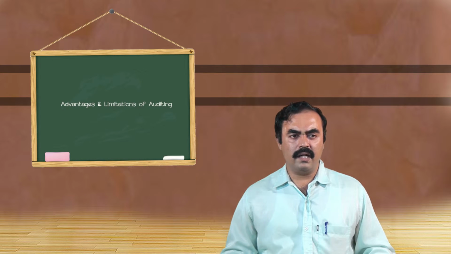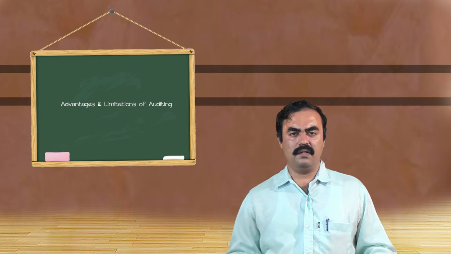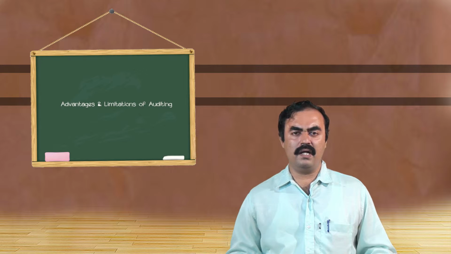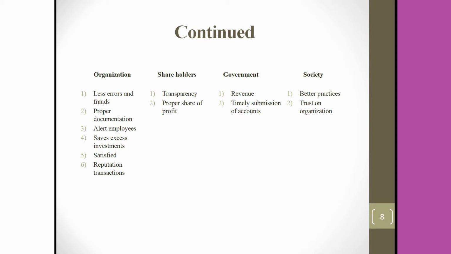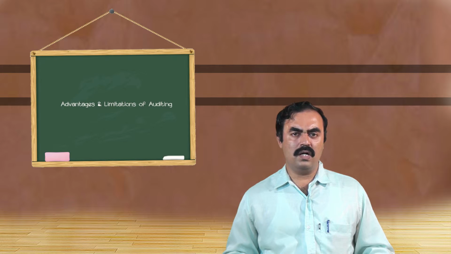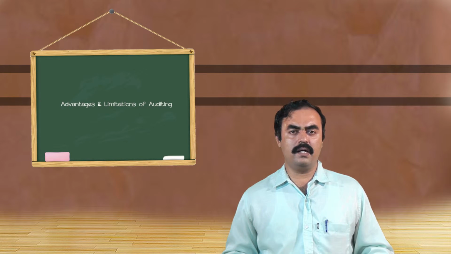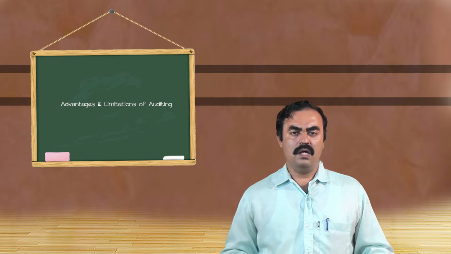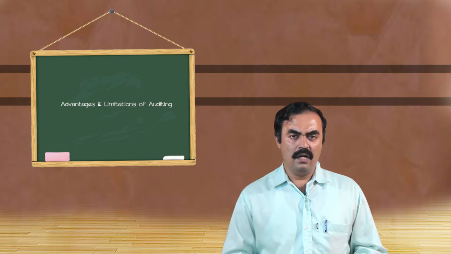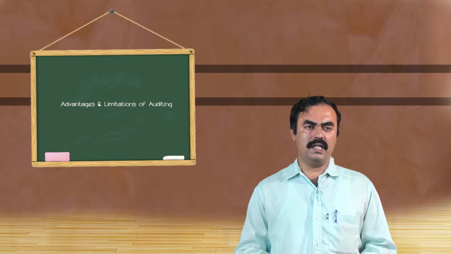Then there is the reputation of the organization. Any kind of organization which is reputed will maintain its books of accounts right. The second thing is that the reputation of the organization can withstand when the books are completely audited and no unauthorized or illegal transactions are found in them. So these two things are very important as far as the reputation of the firm is concerned. Now, advantage to the shareholders and stakeholders.